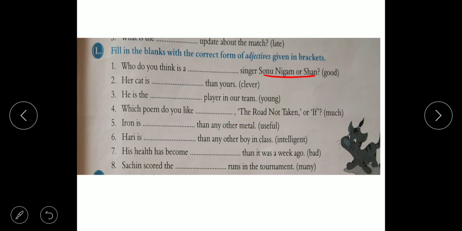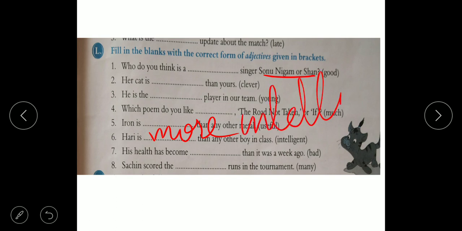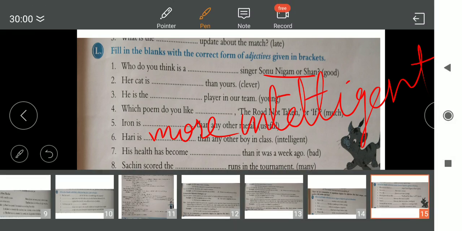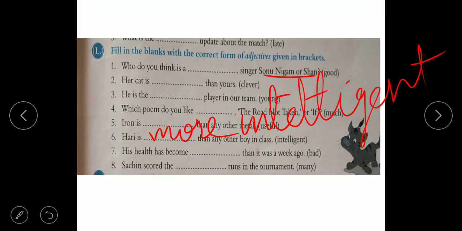Hari is more intelligent. His health has become worse, bad, second form is worse. Sachin scored, the is there, so use superlative form, most runs.